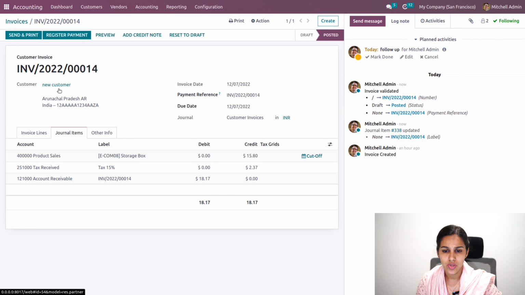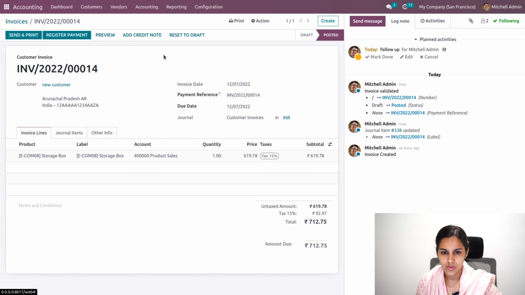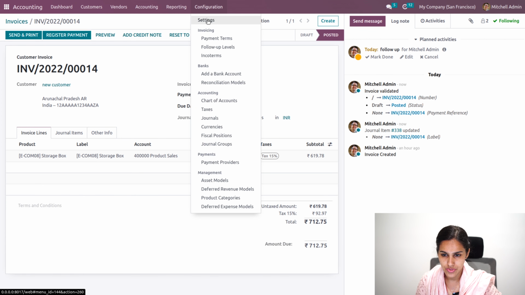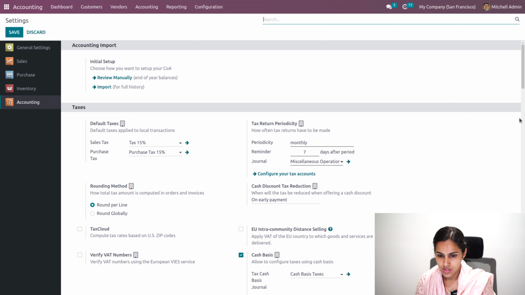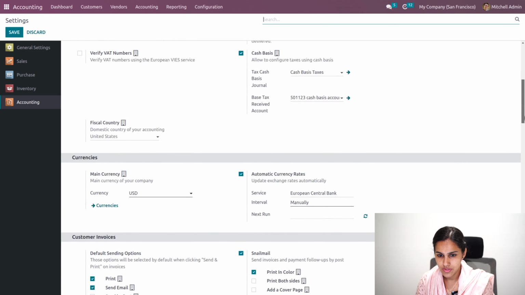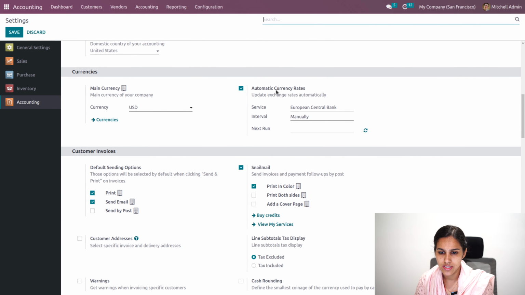Okay, so the invoice is created for the customer with a rate of 32. Now let's go to the configuration settings, and we'll have a feature that is automatic currency rate update. So as per the service provider added here, and the interval, the currency will update its rate. So when I click on this icon on the update, the currency rate will be updated manually.